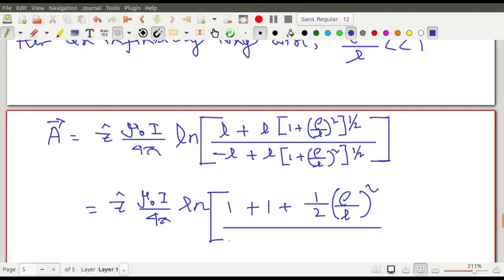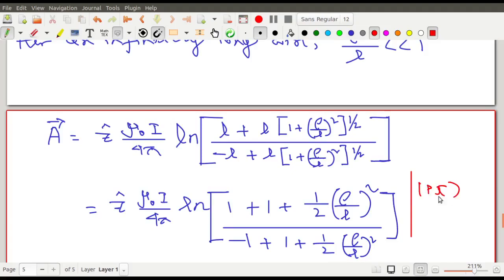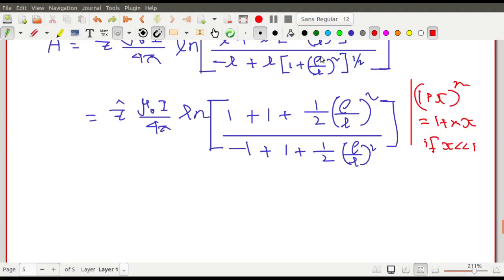Below also the same, minus 1 plus 1 plus x to the power half, that is 1 plus nx. Let me write what I applied: 1 plus x whole to the power n is approximately 1 plus nx, when x is less than 1. This is what I have used. Then these two get cancelled.